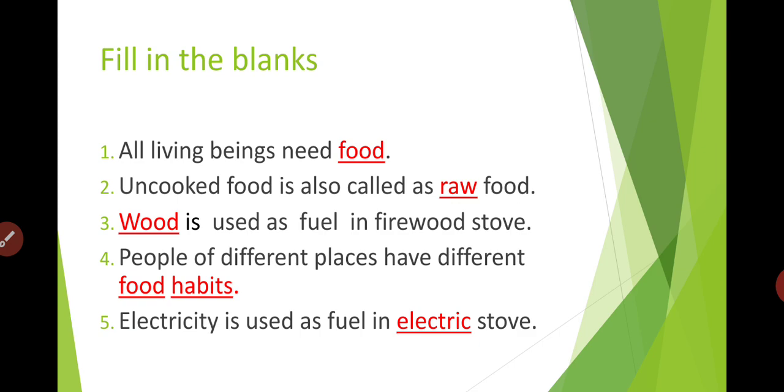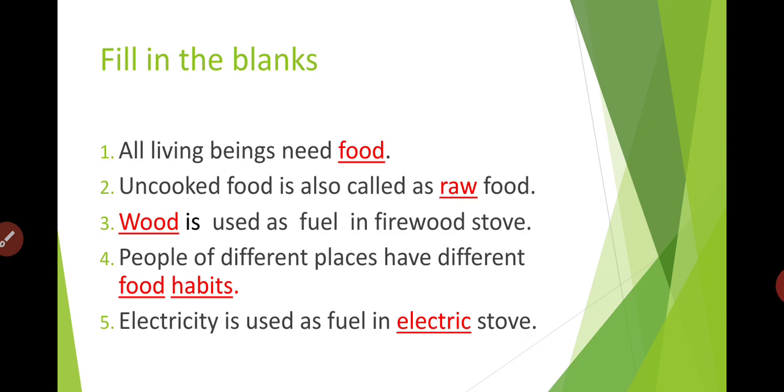Third, dash is used as a fuel in firewood stove. Yes, in a firewood stove, what is used as a fuel? Wood is used as fuel in a firewood stove. Fourth, people of different places have different dash. People of different places have different food habits.